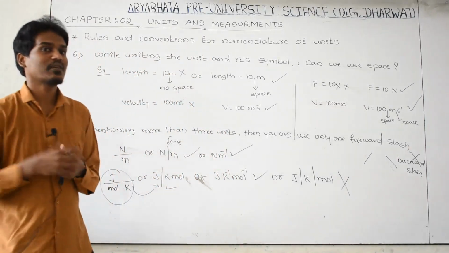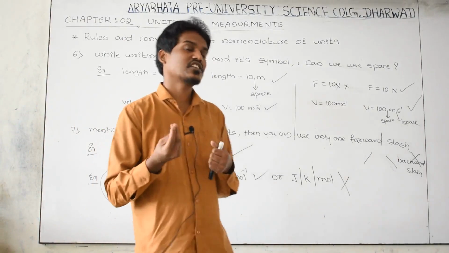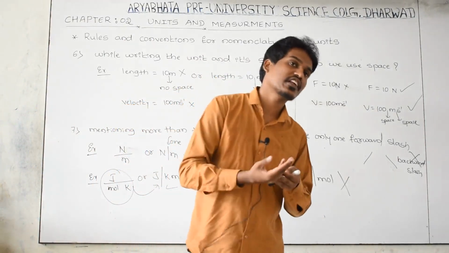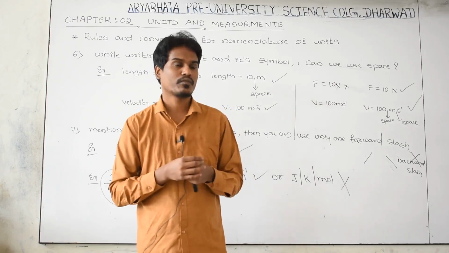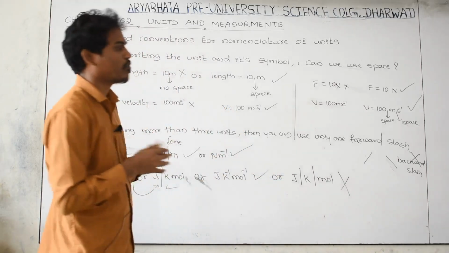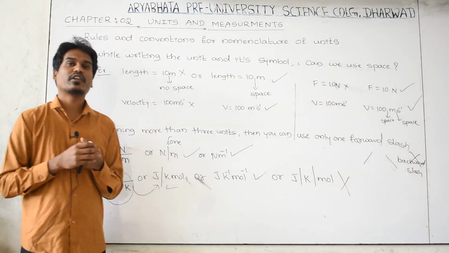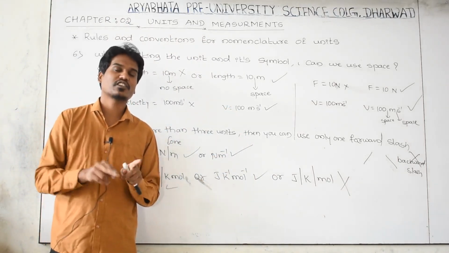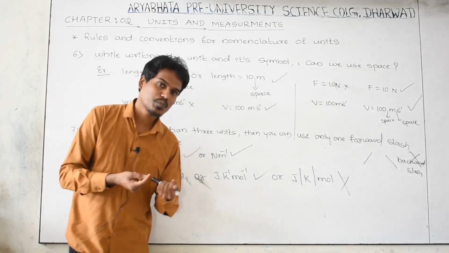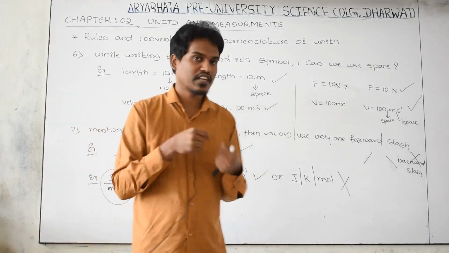And while writing the temperature in Celsius and Kelvin, where to use a degree symbol and where not to use a degree symbol, that is also very important. And if two units are there in the physical quantity, can we use a space in between the units and a number? That is also very important.